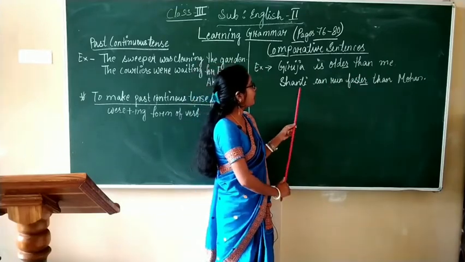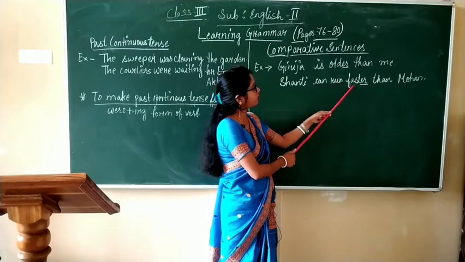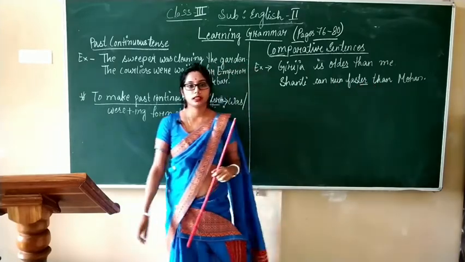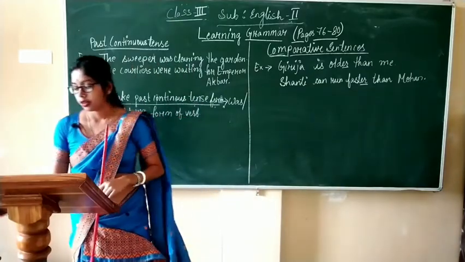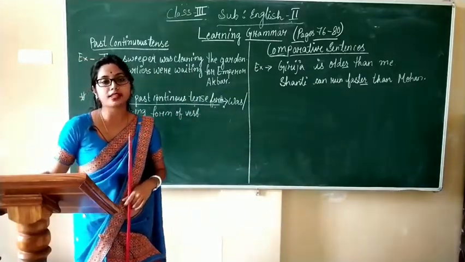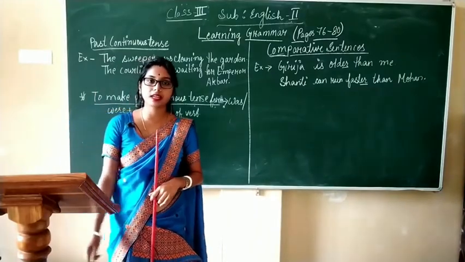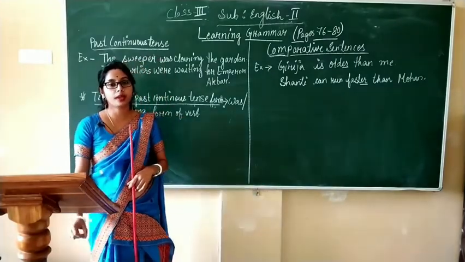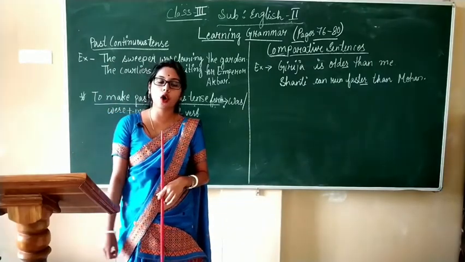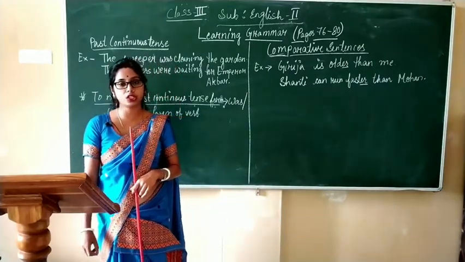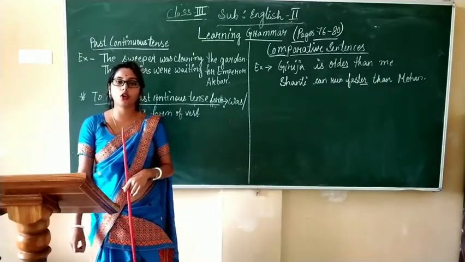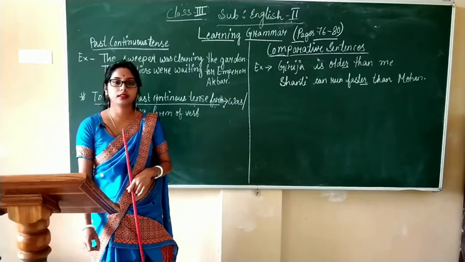Same here, the comparative er form of the adjective is followed by what? Than. So clear? The comparative sentences show comparison, and to make comparative sentences, the er form of the adjective is used and the adjective is followed by than.